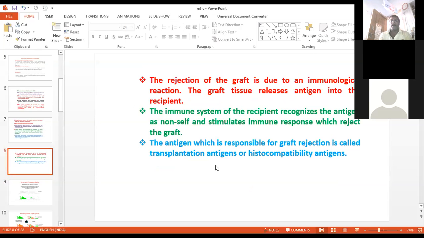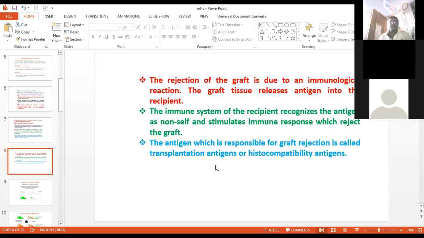The rejection of the graft is due to an immunological reaction. So most of the time that will be the cross reaction. The graft tissue releases the antigen into the recipient. The immune system of the recipient recognizes the antigen as non-self and stimulates the immune response, which rejects the graft.